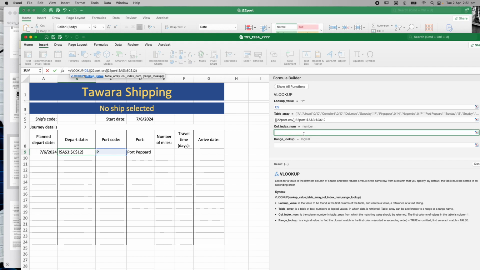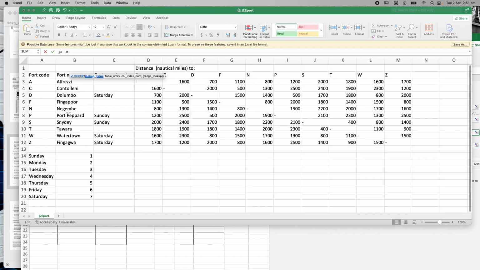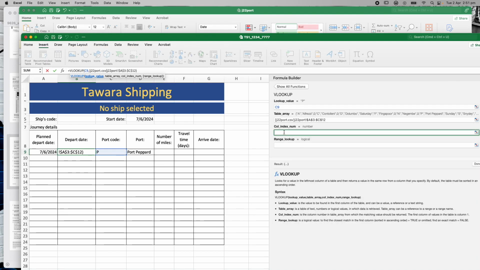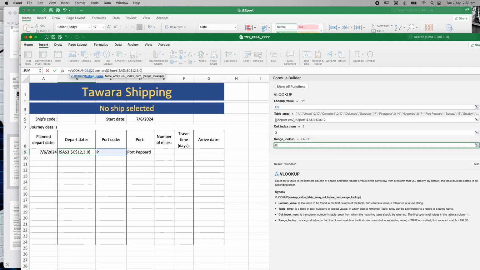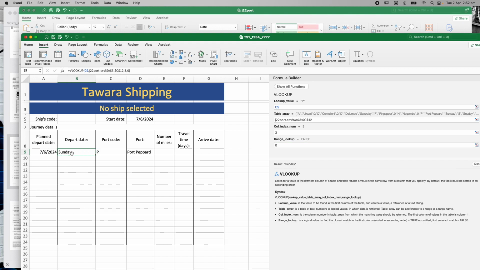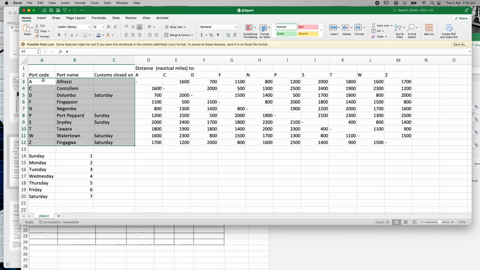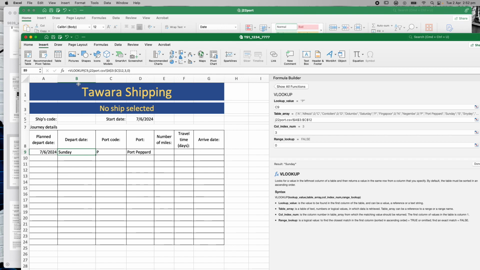Which column do I want to look up? Well, in this case, I want the third column. 1, 2, 3. So I'm going to put 3 in here, and I want the exact answer that comes back from that column. That's all I'm going to do. I click done, and it's come up with a Sunday. So it's gone into here, it's looked up Port Papad, and it said in there is a Sunday. Okay, fantastic. I know my VLOOKUP works, but that's not the question they've asked me.